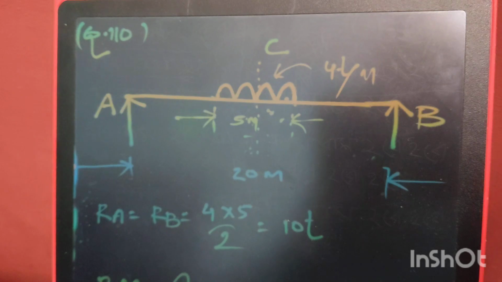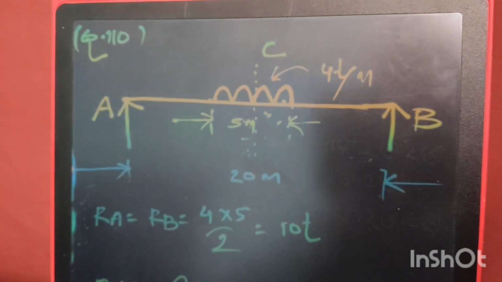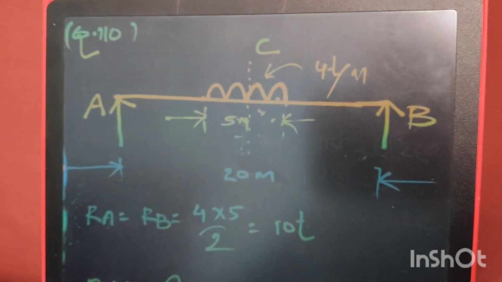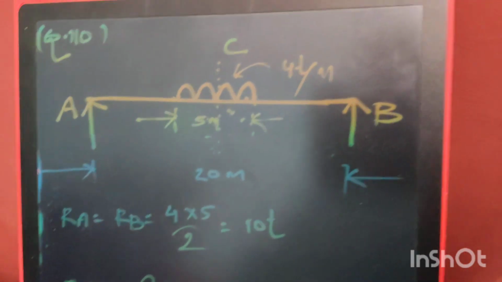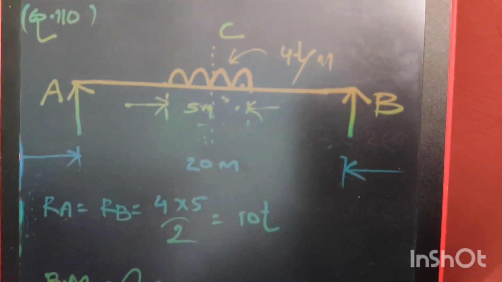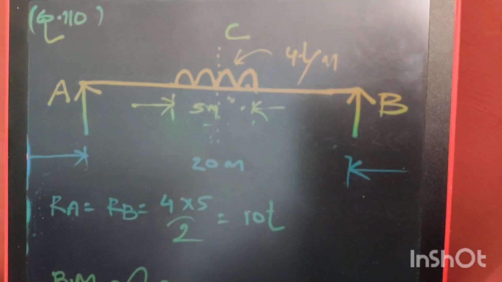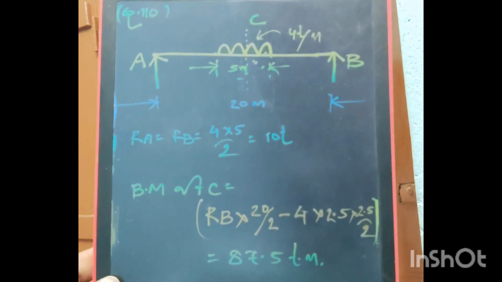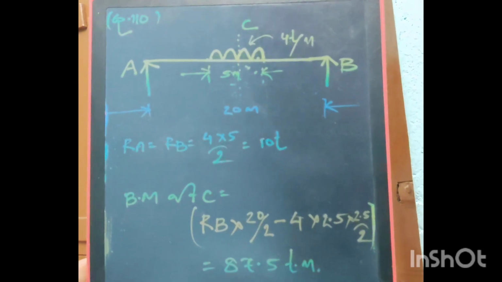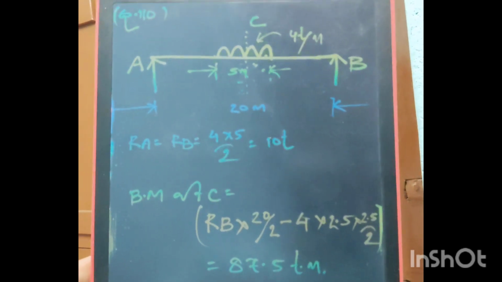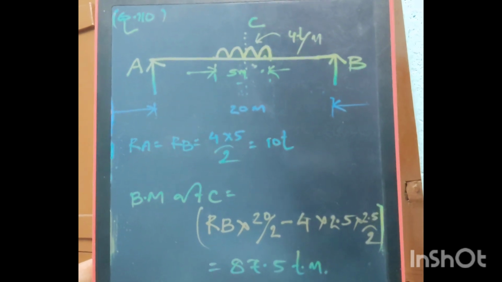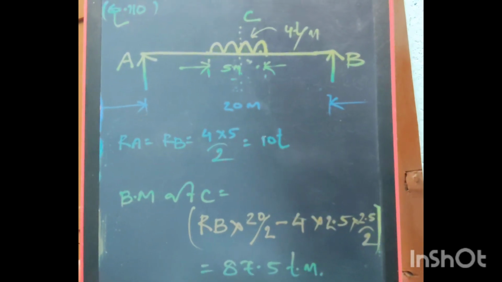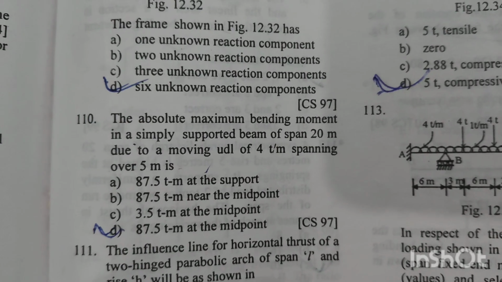Let's find out the reactions at A and at B. So RA and RB will be equal to this load, 4 into the total span 5 meter, divided by 2, equal to 10 ton. So the reaction will be 10 ton at each end of the beam. Now we have to find the maximum bending moment at C, which is the midpoint of the beam. Bending moment at point C will be RB into 20 by 2 minus 4 into 2.5, half of the UDL span, into 2.5 by 2, because we have to take half of the UDL span, since the UDL always acts at the middle. So after calculation, the bending moment at C will be 87.5 ton meter. Option D is the right answer.